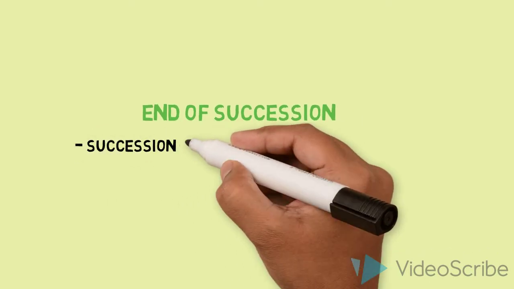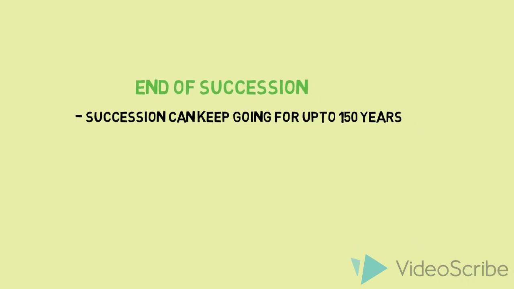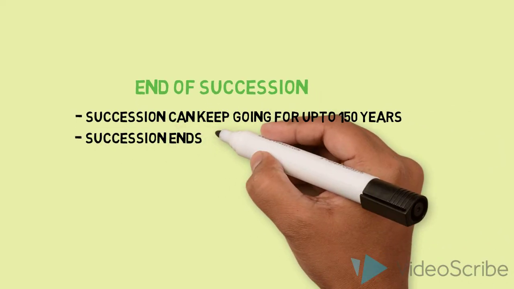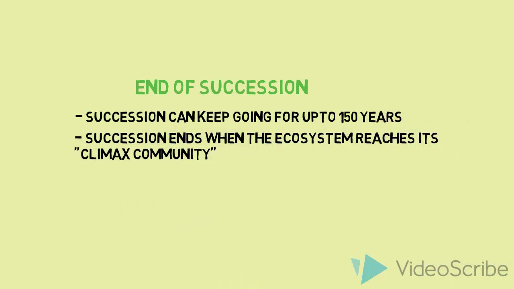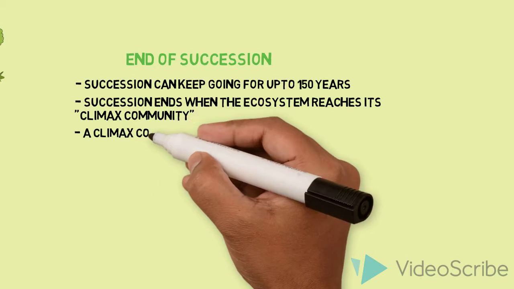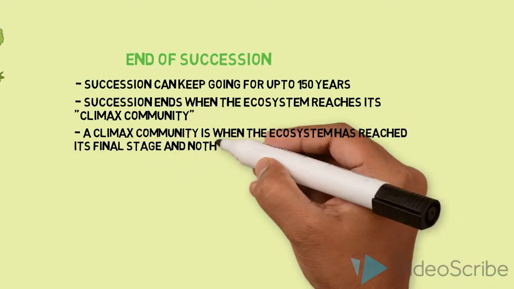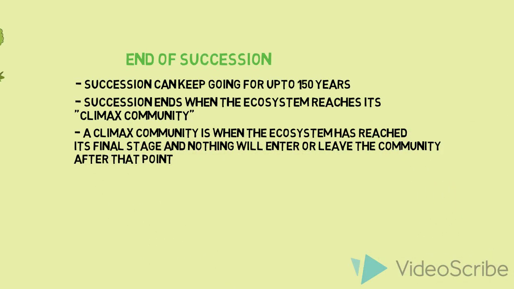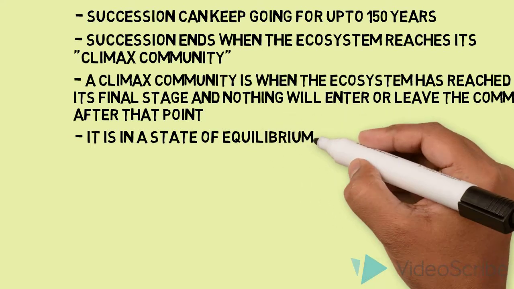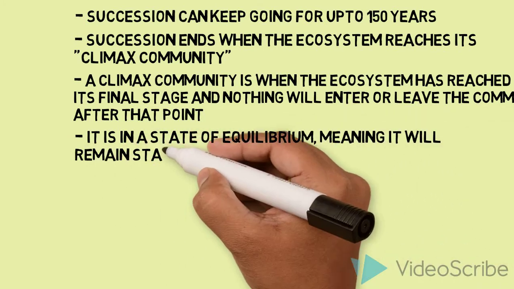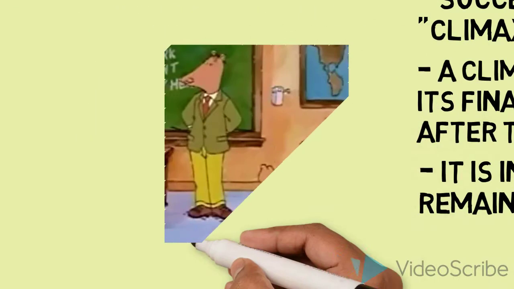End of succession. Succession can keep going for up to 150 years. Succession ends when the ecosystem reaches its climax community. A climax community is when an ecosystem reaches its final stage, and nothing will enter or leave the community after that point. It is in a state of equilibrium, meaning it will remain stable until the next disturbance.